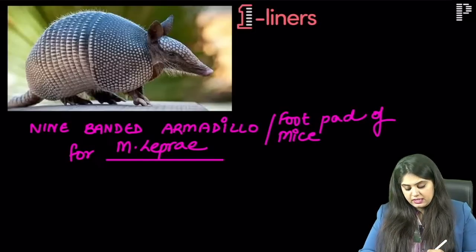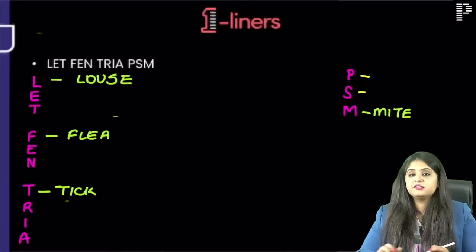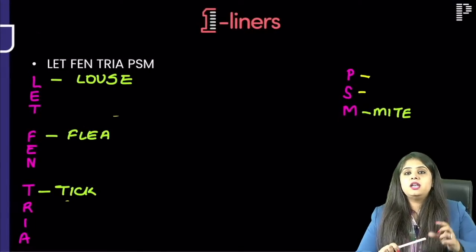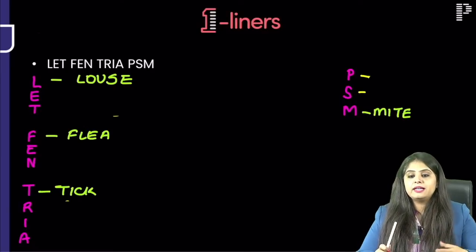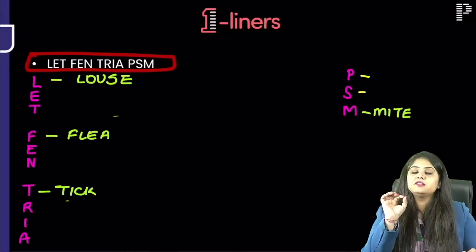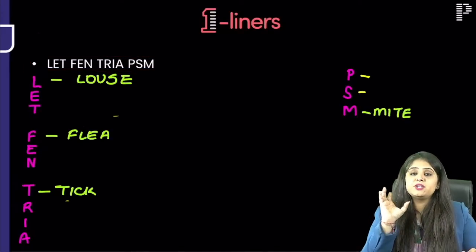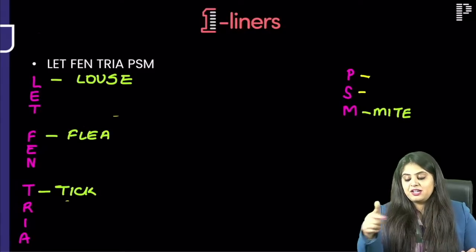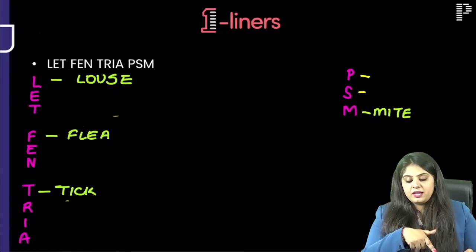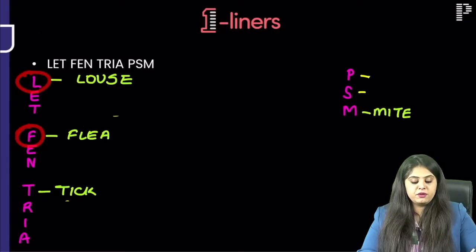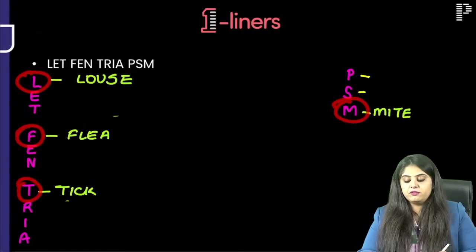Okay, coming to the next one, this is something I expect in PSM, where they will ask you what is transmitted by louse, by flea, by tick. If you remember this mnemonic, it means you have had the patience to reach the last chapter of bacteriology. Now we come to Let Fen Tria PSM, which will tell me what comes from louse, flea, tick, and mite.